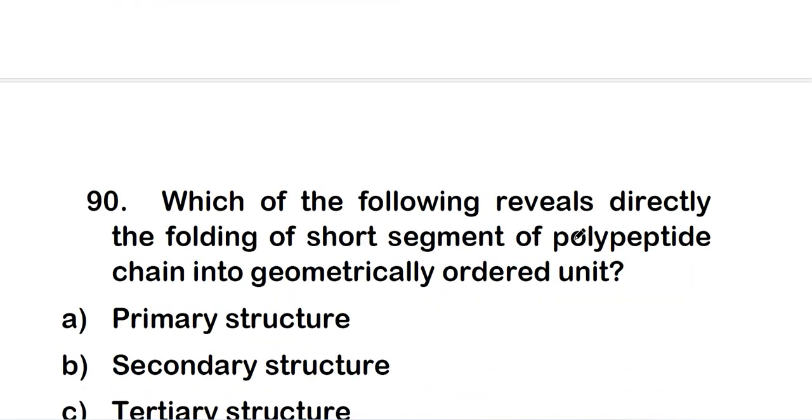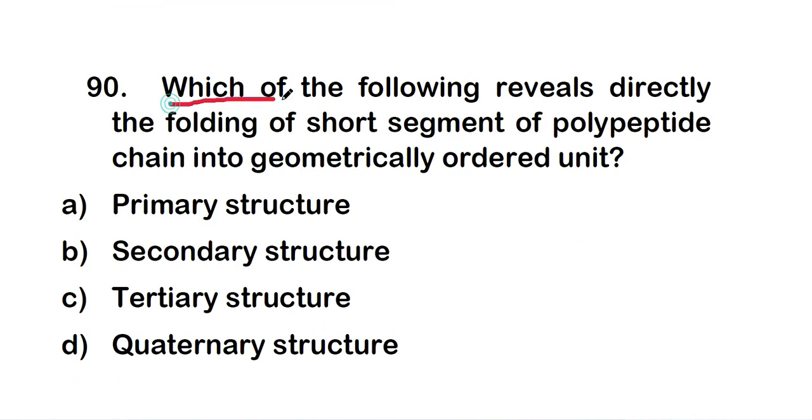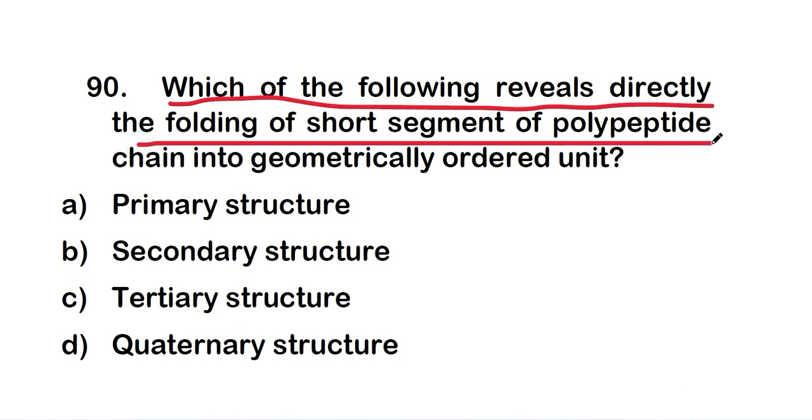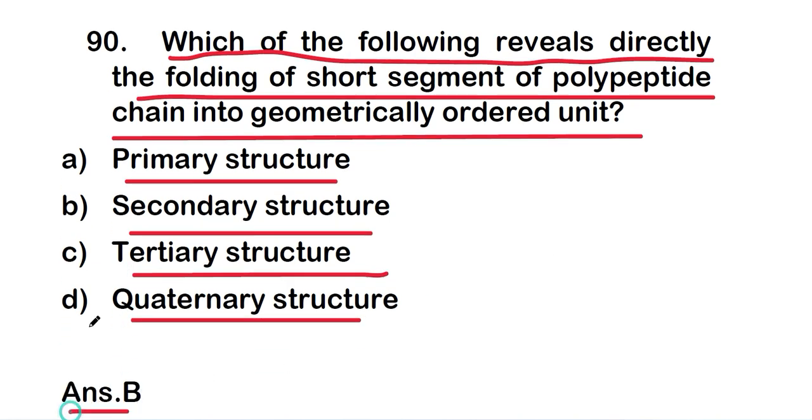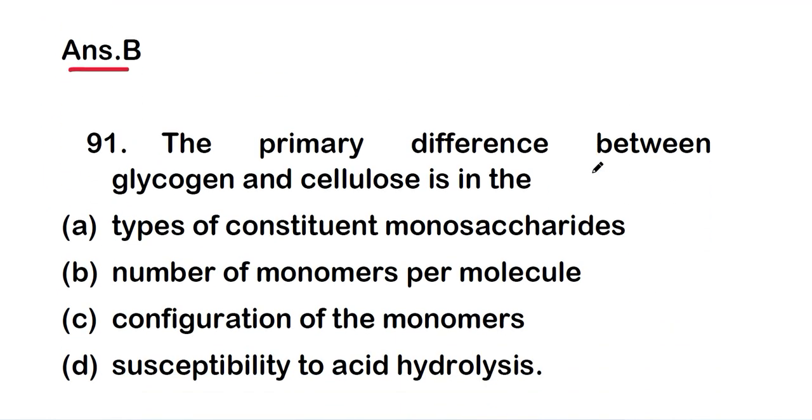So let's move on to question number 90. Which of the following reveals directly the folding of short segment of polypeptide chain into geometrically ordered unit? The options are primary structure, secondary structure, tertiary structure, or quaternary structure. And the right answer is option B, secondary structure. So secondary structure reveals directly the folding of short segment of polypeptide chain into geometrically ordered unit. Okay, so next question is question number 91.